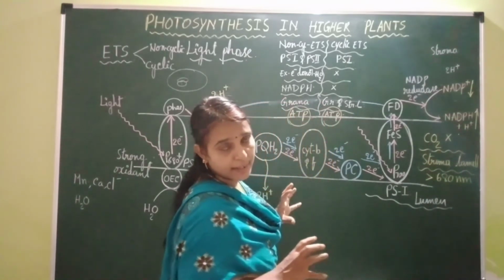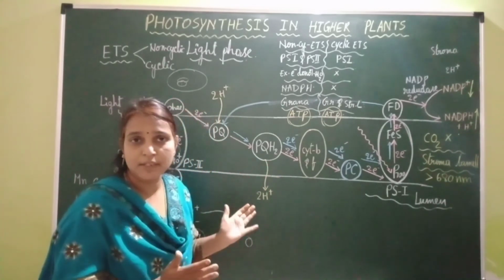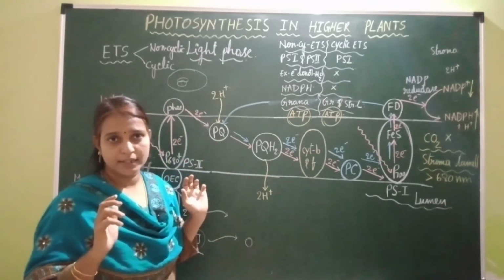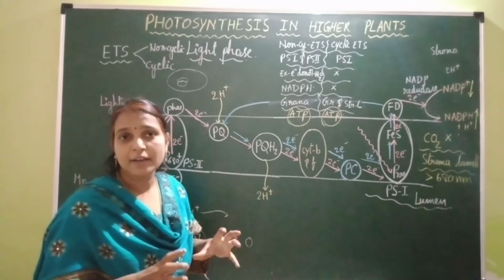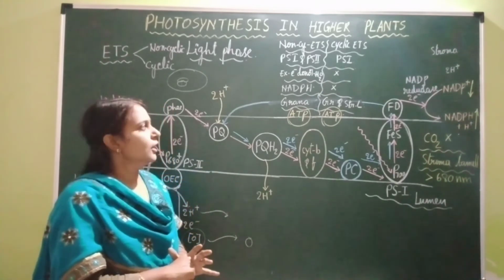So these ATP and NADPH, which are synthesized during light phase, are utilized during dark phase, that is for the fixation of carbon dioxide into carbohydrate. And this process, that is dark phase, occurs inside the stroma of the chloroplast. Okay.